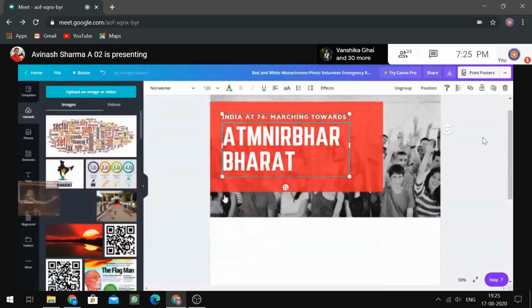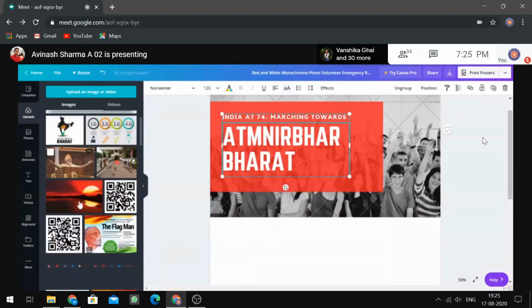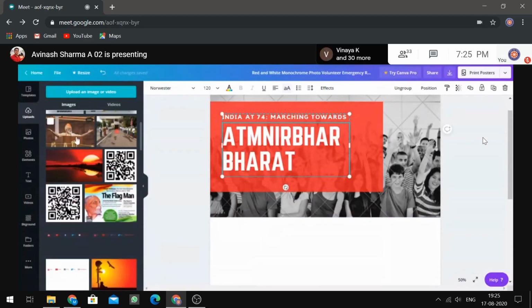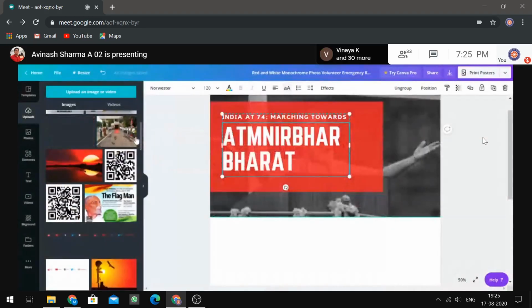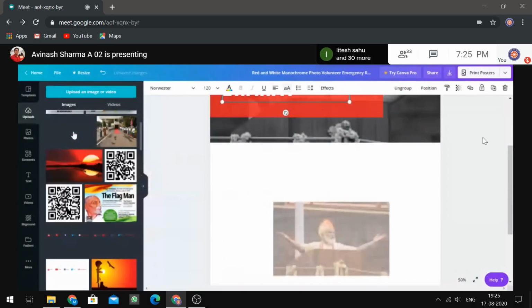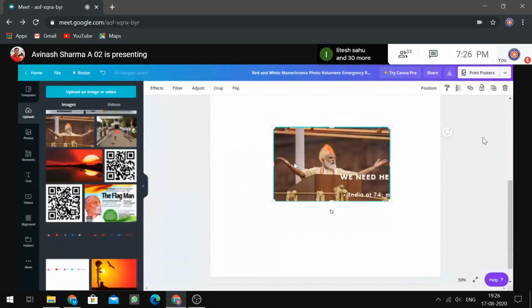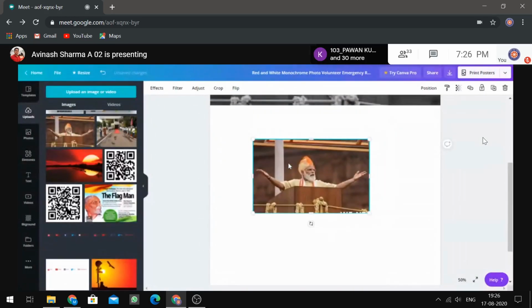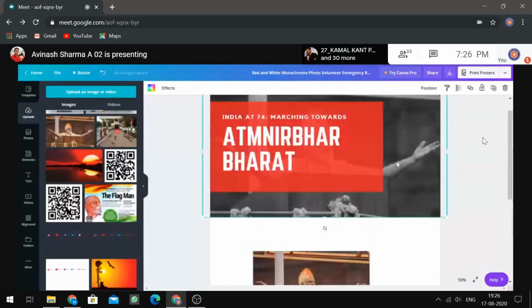There are two ways of putting the photo into the template. One is in the frame: scroll it over the frame and it will go into the frame. The second way is to paste it like here. So this is an individual photo, and here it is on the frame.